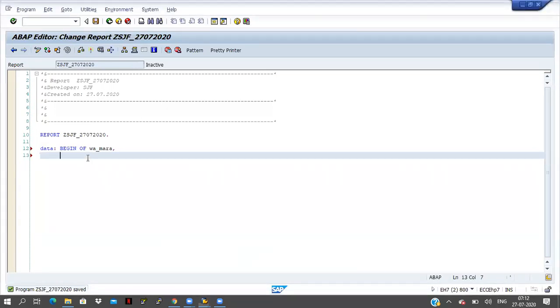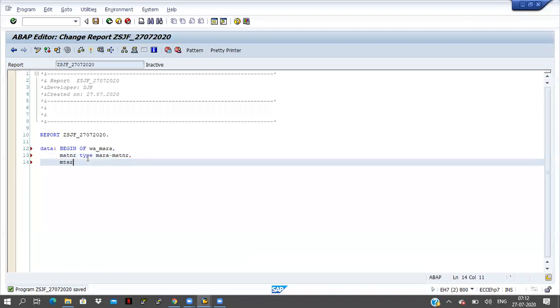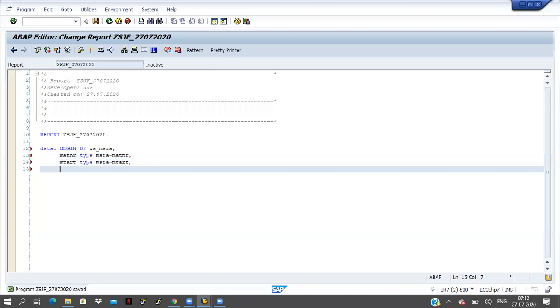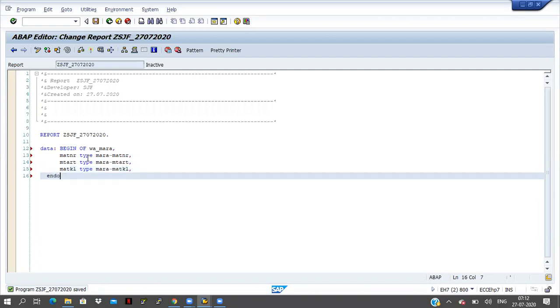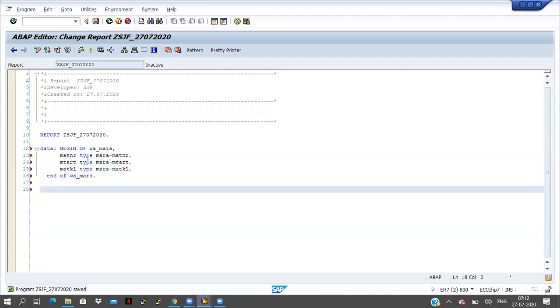I am taking the fields like MATNR type MARA hyphen MATNR, and MTART type MARA hyphen MTART, and MATKL type MARA hyphen MATKL. Okay, and end of work area MARA. So this is the declaration of work area, and if you want to declare internal table, then data IT_MARA like table of work area MARA.